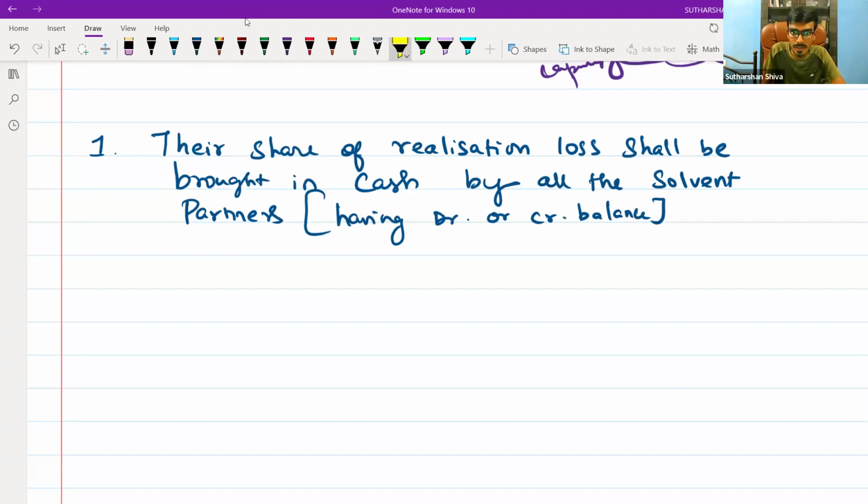That's the first point. Having debit or credit balance, all the solvent partners will come.